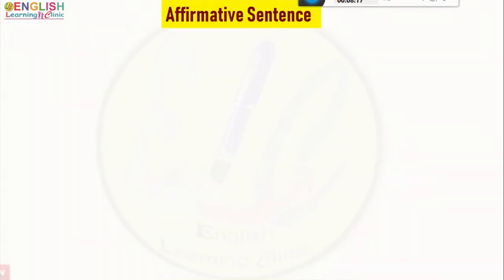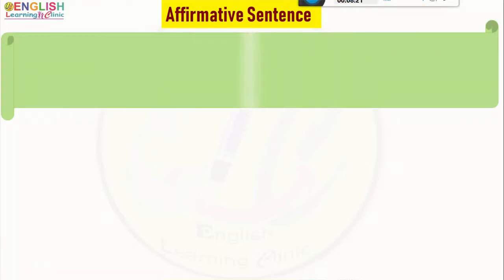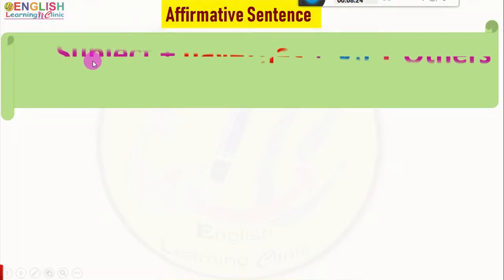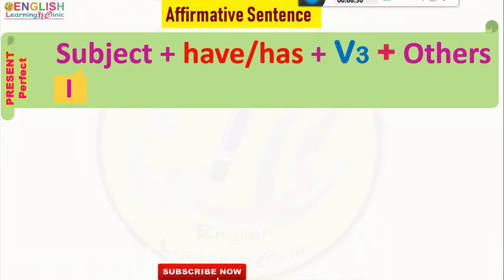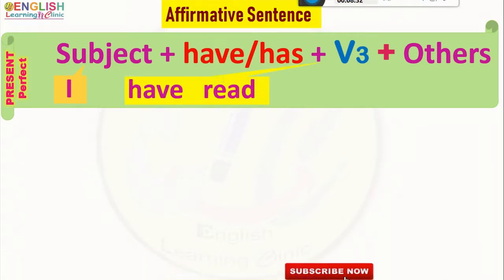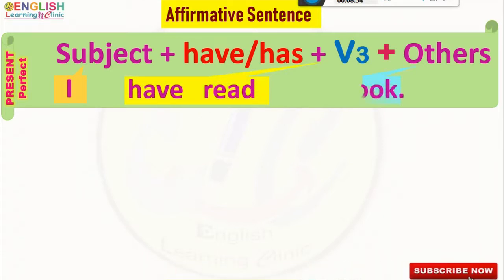For the affirmative assertive sentence in present perfect tense, the structure is that, and the constructed sentence is: subject I, have read a book. Have read is the perfect form of the verb. Here, have is the present form and read is the third form of the verb read.